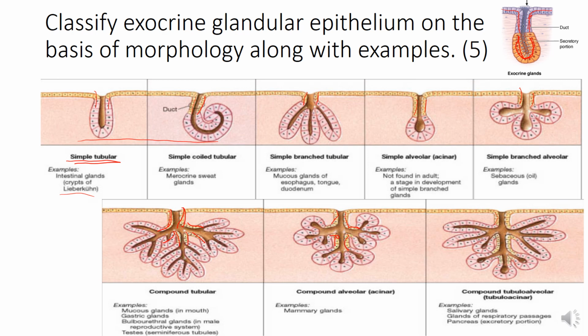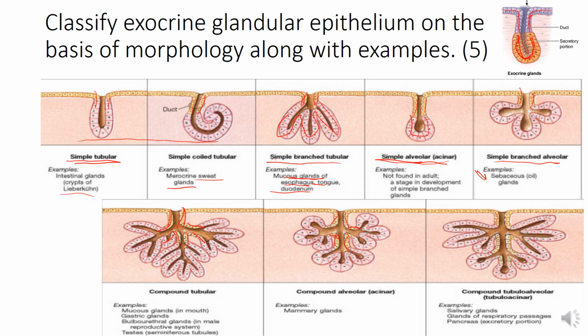Simple coiled tubular, where the lower part is coiled, an example is sweat glands. Then comes the simple branched tubular gland, an example is mucus glands of the esophagus, tongue and duodenum. The duct is single, but the secretory part branches. Simple alveolar or acinar, so acinar shaped, is not found in adults. And simple branched alveolar, an example is sebaceous glands.